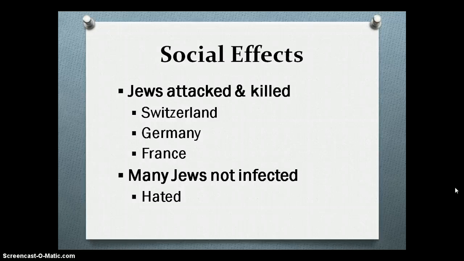Jewish people were not allowed to eat the same meats as regular people because of their religion, and also they were separated from other villages because they lived in Jewish ghettos, because they were also persecuted and did not live with ordinary people. Therefore, many Jewish people did not have the plague because it did not spread to them, nor did they get it from the food because they did not eat those kinds of meats. So many Jews were hated because of this.